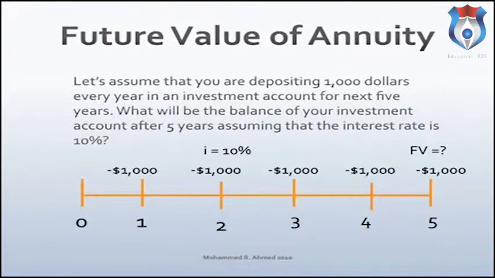Let's assume that you are depositing $1,000 every year in an investment account for next 5 years. What will be the balance in your investment account after 5 years, assuming that the interest rate is 10%? First, draw the timeline for the time value of money analysis. Time period is 5 years, depositing $1,000 every year for next 5 years, which is payment. Interest rate is 10%, and the question mark is on the right hand side. It is a future value of annuity analysis.